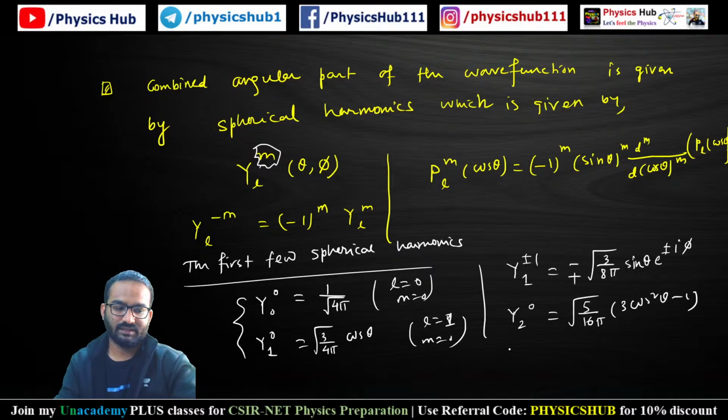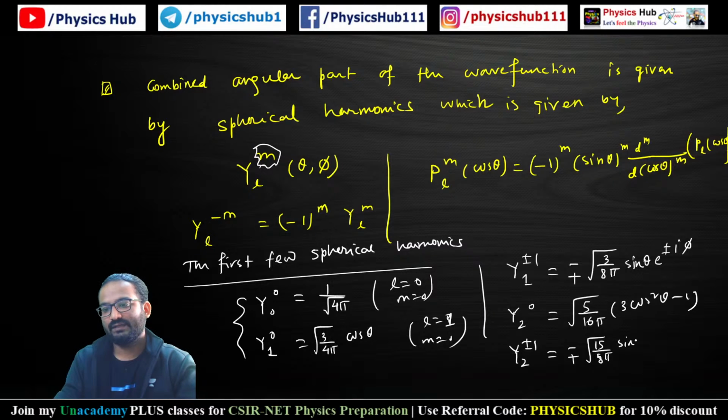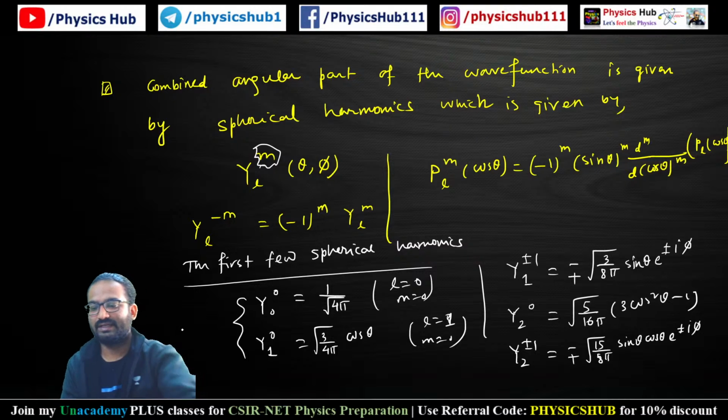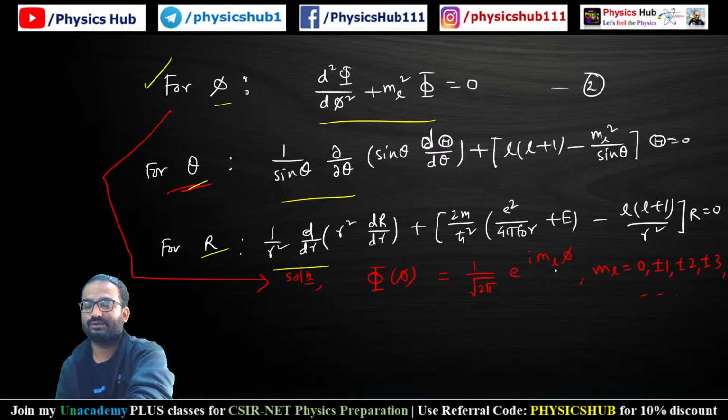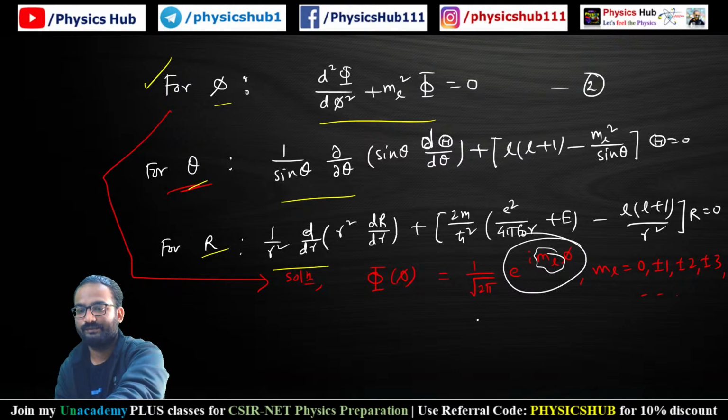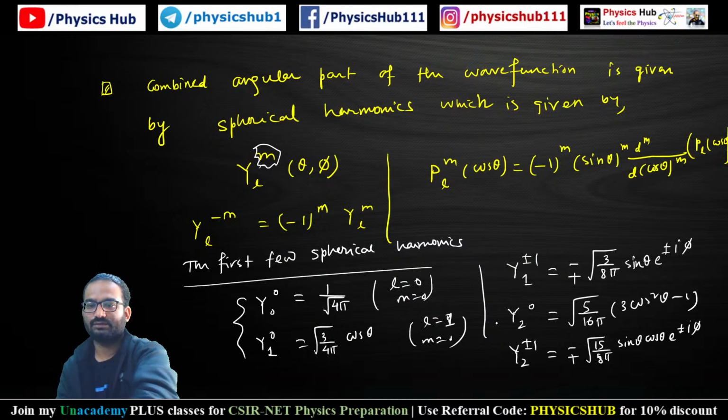Similarly, just to show you how it is working, you don't need to remember this, but see here, M has some value, so this will also have some exponential term: root over 15 by 8 pi sin theta cos theta e to the power plus minus i phi. Whenever you see plus minus something in the place of M, you will get an exponential term, because that term is coming from e to the power i m_l phi. So depending on the value of m_l, you will put the value. Okay, so this will help you to solve problems.